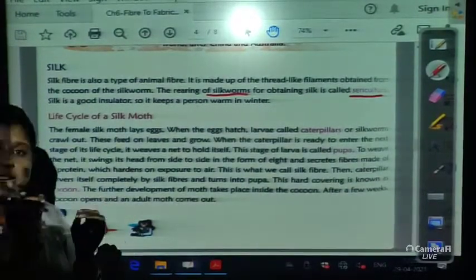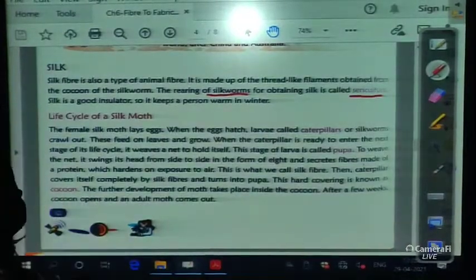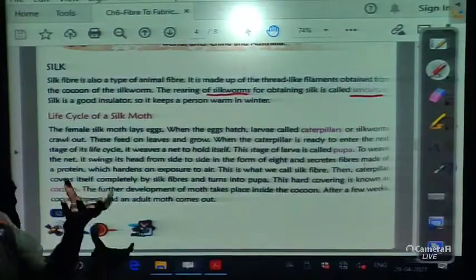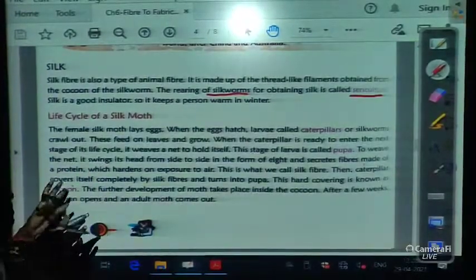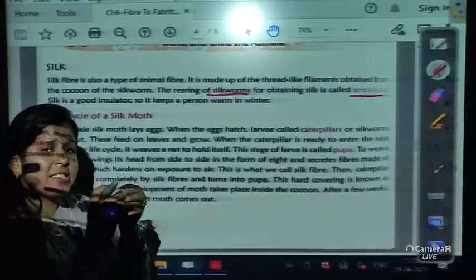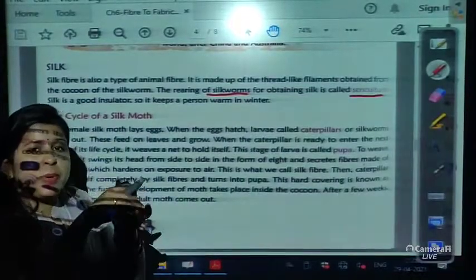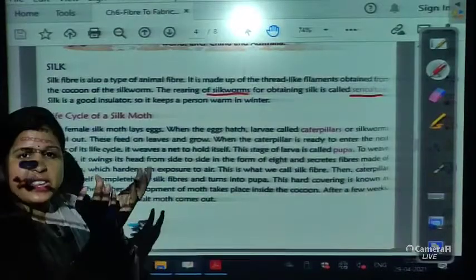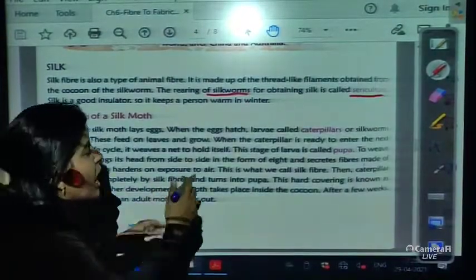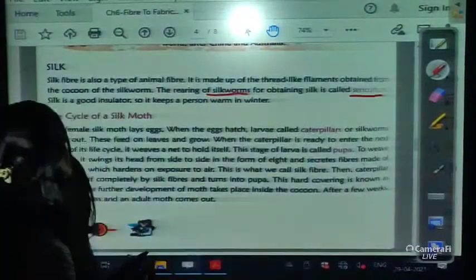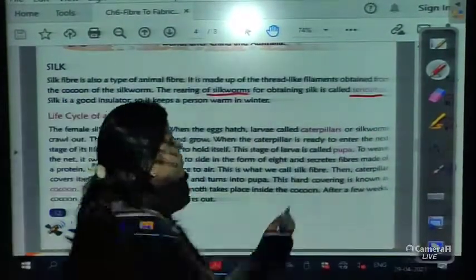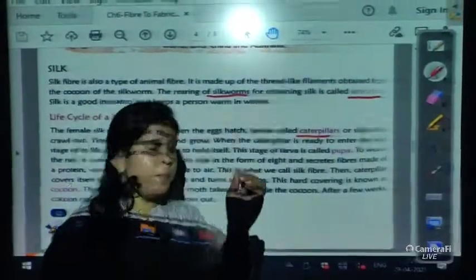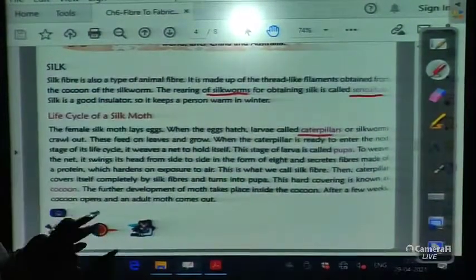The silk moth is an insect, so the female silk moth lays eggs. When the eggs hatch, that is, when the baby inside the egg matures, it hatches. The larva, which is known as the caterpillar or silkworm, crawls out.